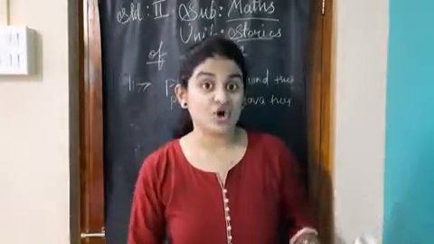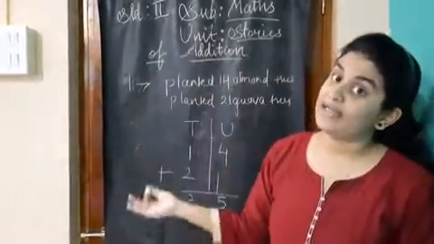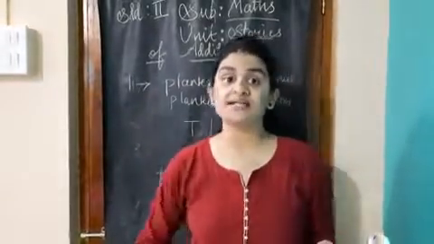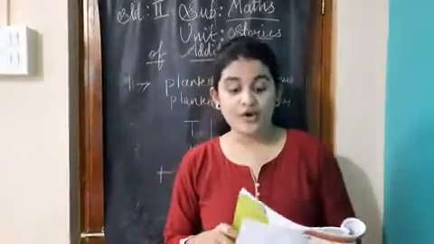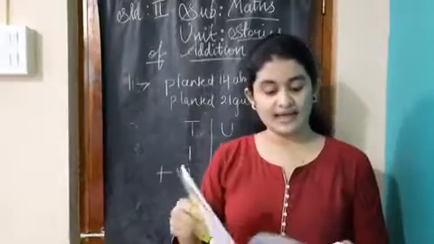मंजोत ने 35 trees कुल मिलाकर अपने गार्डन में लगाए. Understood students? Yes. So now we are going to see one more sum like this. Okay? Yes.